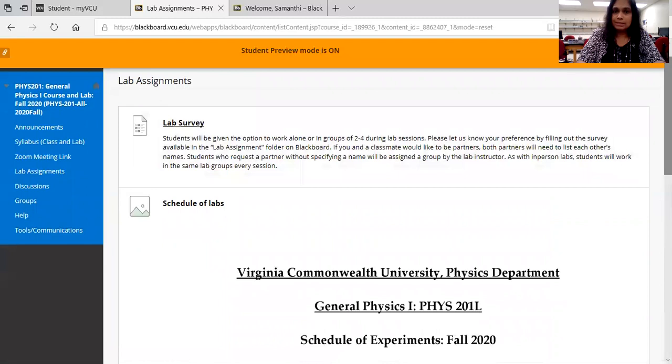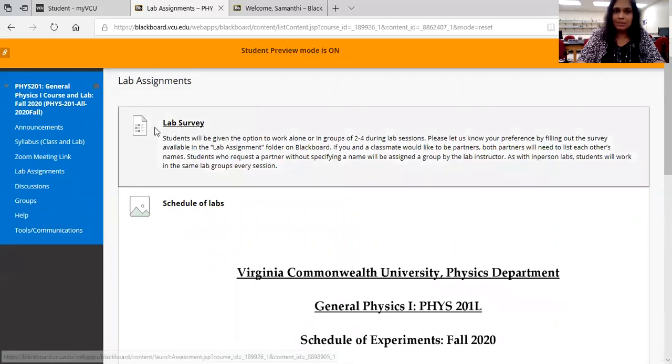Currently you have a survey, called the lab survey. This is where we are seeing whether you need a lab partner or not. We prefer to have lab groups of 2 to 4 students. In the class meetings, your instructors will divide you into groups and you will be working with your colleagues in groups.